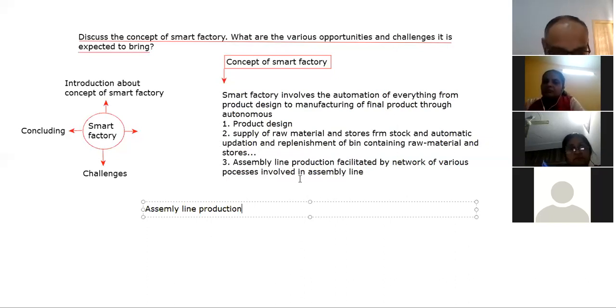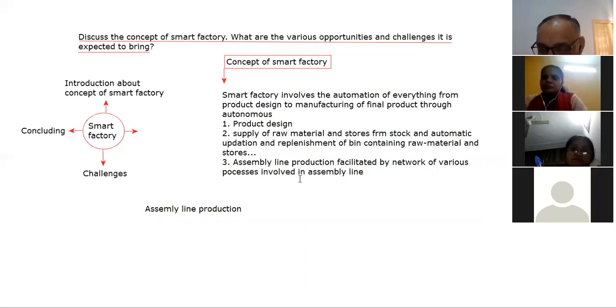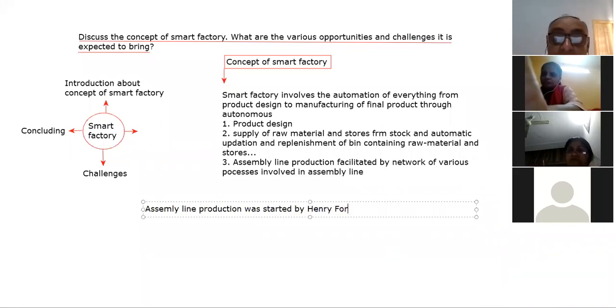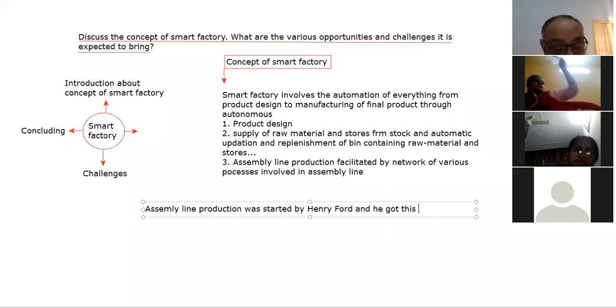At that time, Industry 4.0 was not there. So assembly line production was started by Henry Ford, and he got this idea.